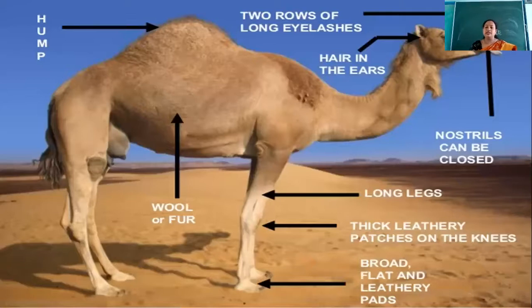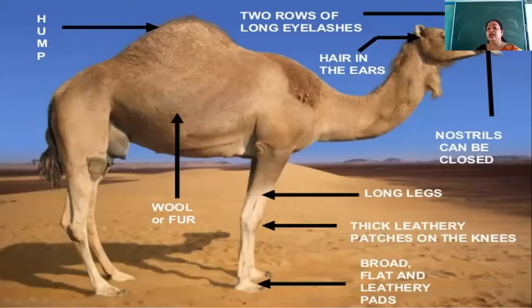Likewise, the camels don't get water because there is scarcity of water, and they also cannot carry water bottles. Like we carry water bottles when we go to some place, so that if we feel thirsty, we will have water. The camels cannot do that, but their body is designed in such a way that they can store a lot of water. They can store around 40 liters of water, and this water can be used up when required.